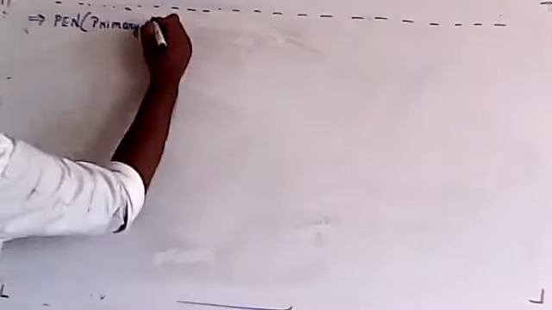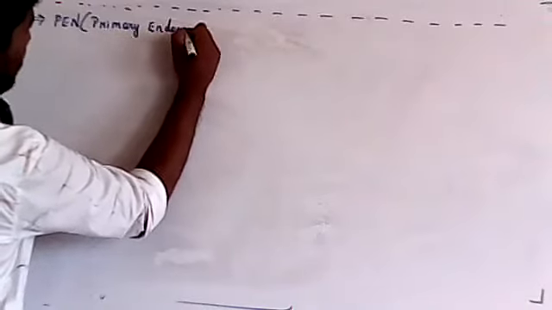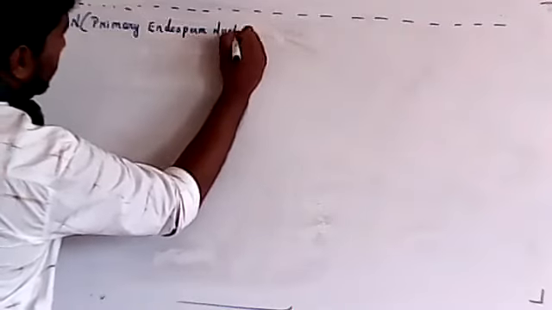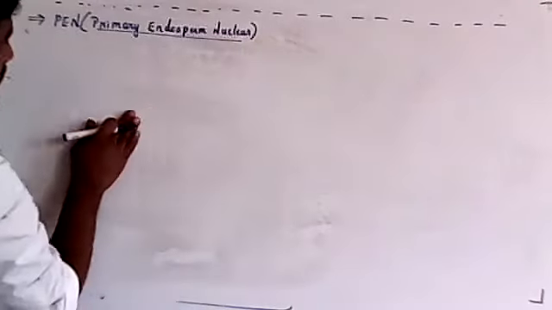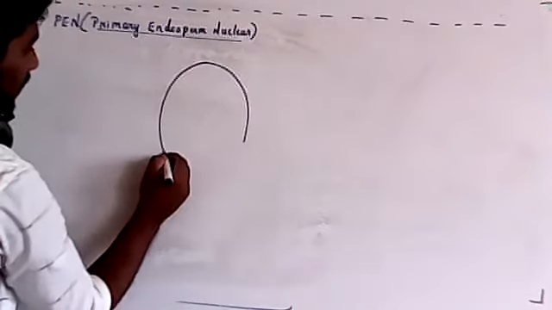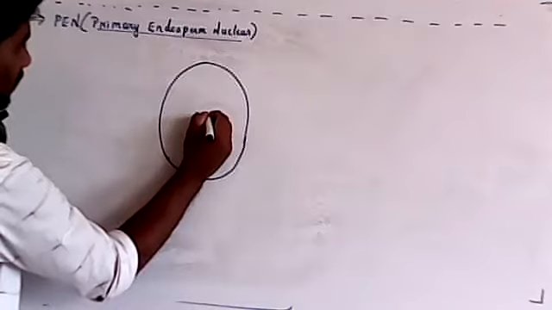The primary endosperm nucleus. The full form of PEN is primary endosperm nucleus. Fine. Okay. So the primary endosperm nucleus will get converted into endosperm. The primary endosperm nucleus is formed after double fertilization. So after fertilization, you'll find the formation of PEN.